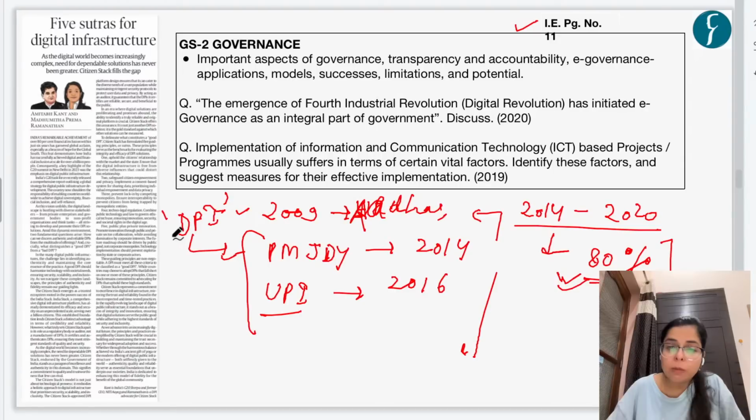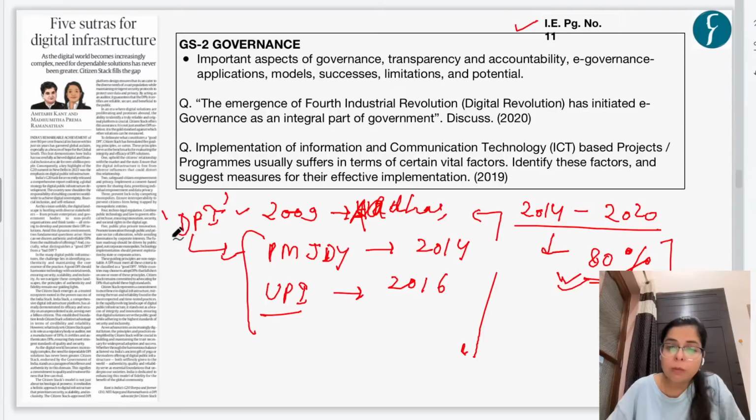So digital public infrastructure is any kind of foundational digital platform. It is any kind of digital platform or digital technology which can be used by government essentially or primarily to deliver the essential services to their citizens. Okay. So this digital public infrastructure is used for citizen-centric governance. Now, what are the key pillars of digital public infrastructure as it is going to be used for citizen-centric governance? What are the key pillars for it?